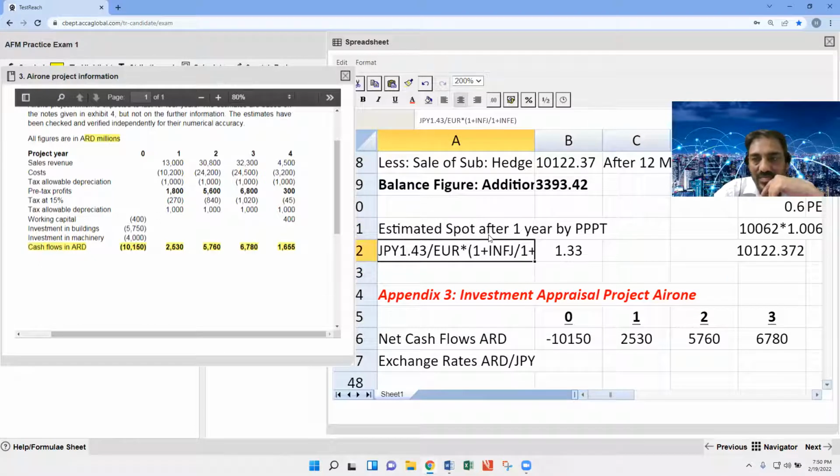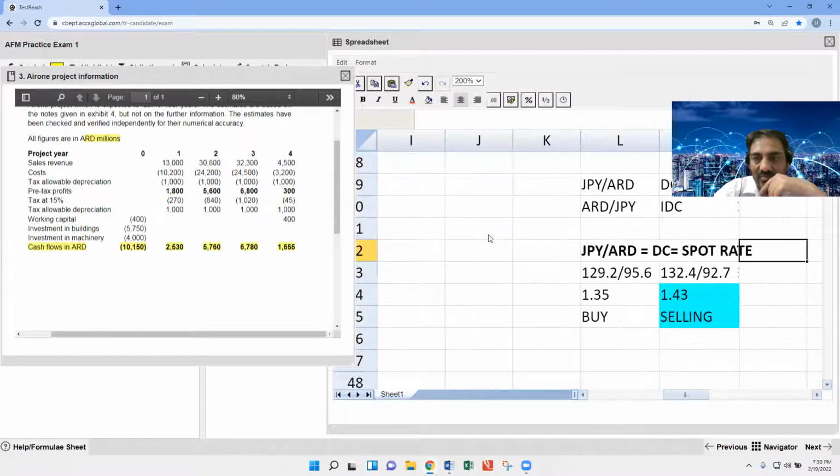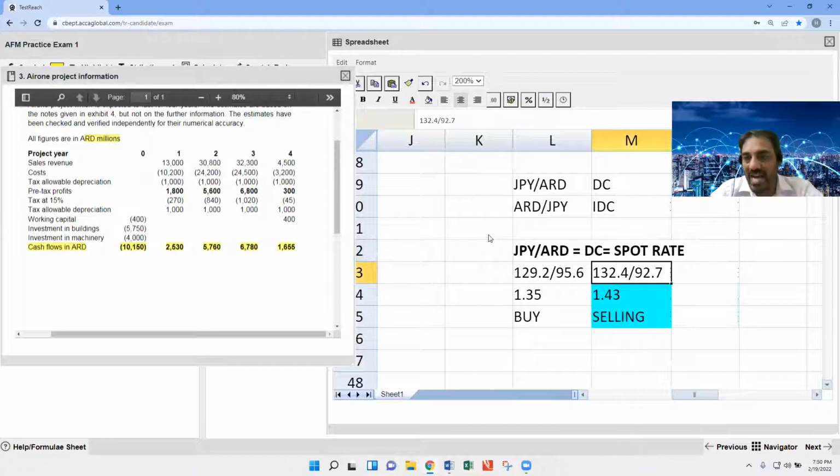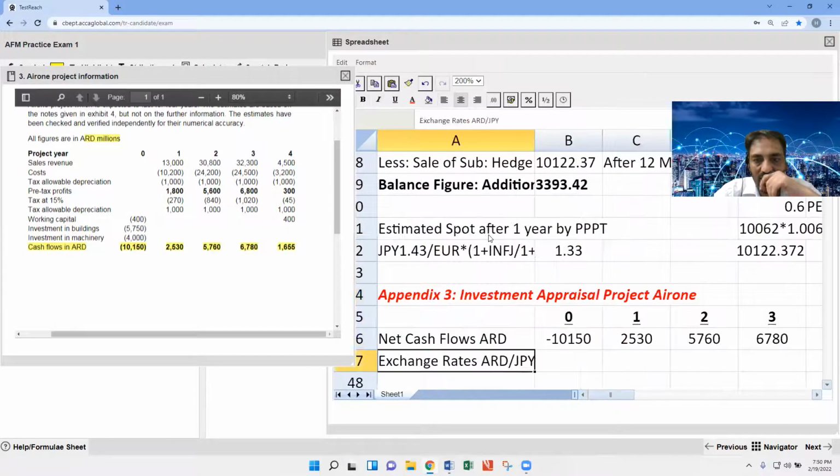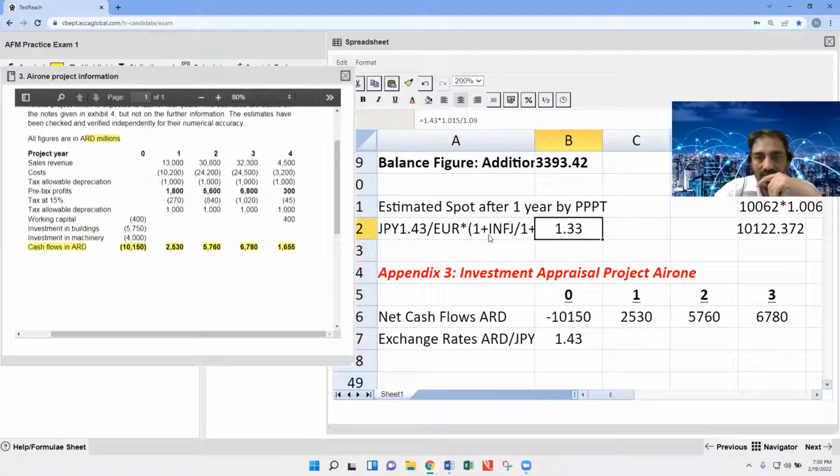We need to buy, bank will sell, that is 1.43. Then Control C, Control V.